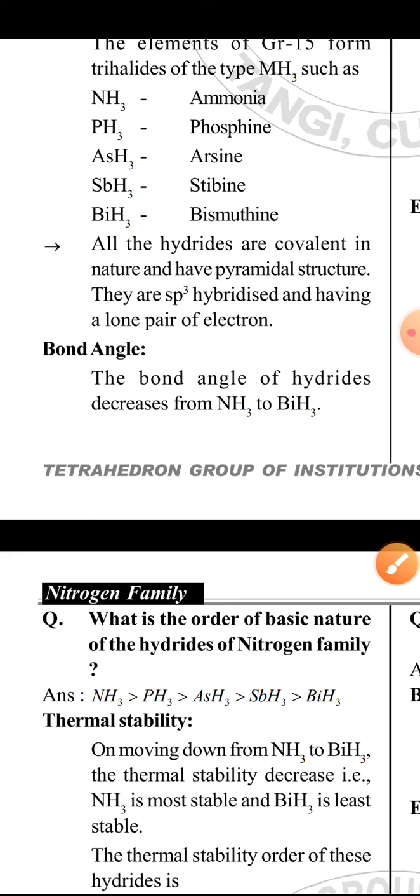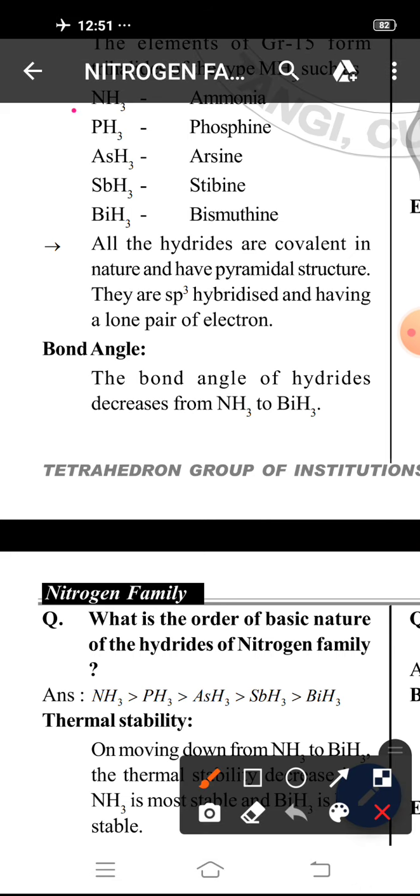Good afternoon to all. In the previous video, we discussed the chemical properties of the nitrogen family and started the hydrides of the nitrogen family. Today in this class I will discuss the properties of these hydrides. The first property is bond angle.